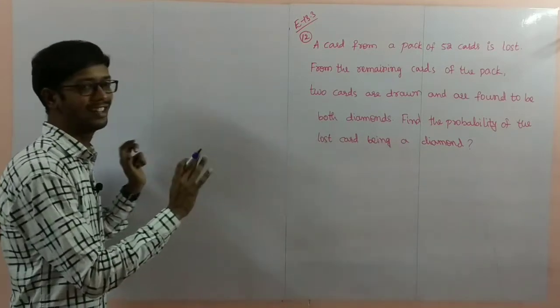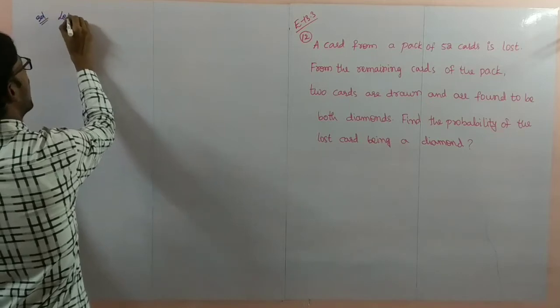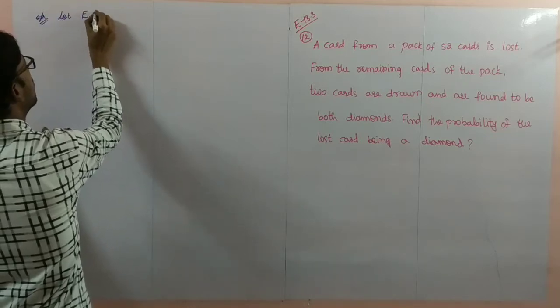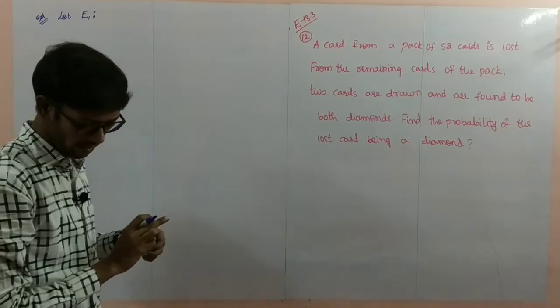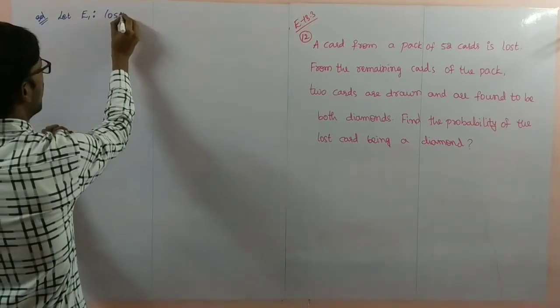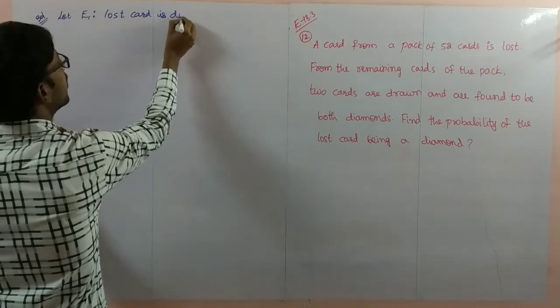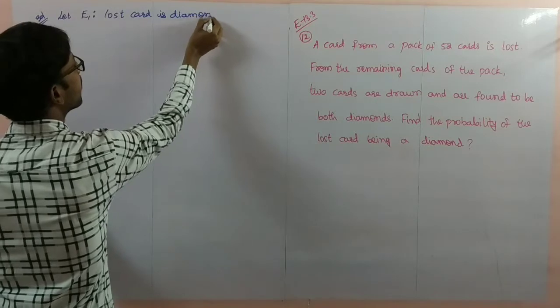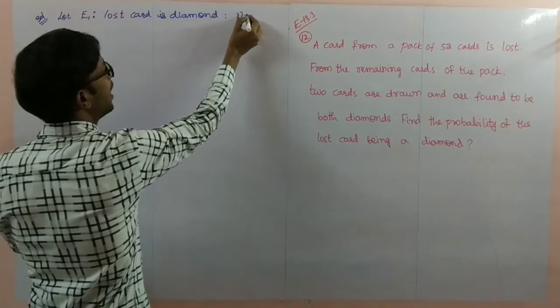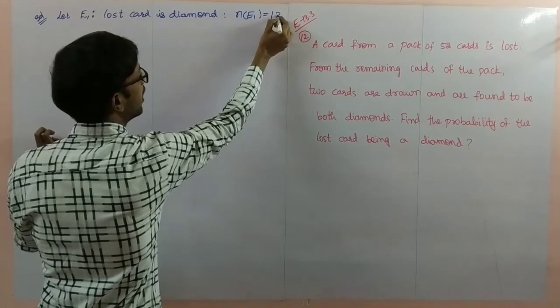So first I'll write some basic information here. Events. Let E1 be the event: last card is diamond. How many diamond cards are there? Last card is diamond means 13 diamond cards.